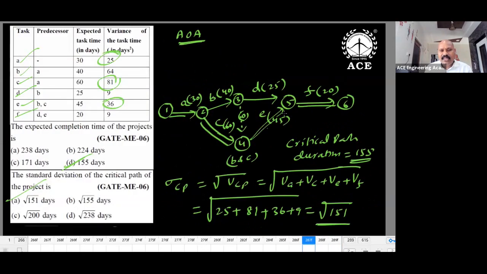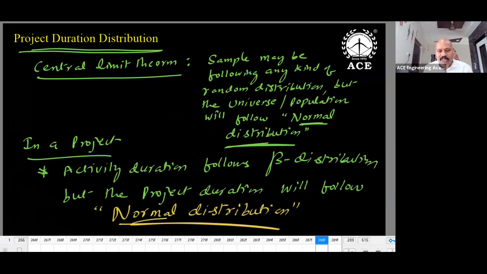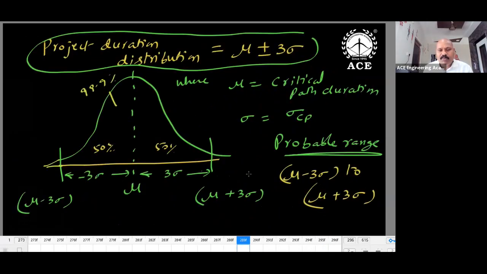In this case, A, C, E, F is a critical path. Take the variance of critical path. After that, apply square root. Then you will get sigma CP. So why is sigma CP required? To get the project duration distribution. What is the project duration distribution? Project duration distribution is mu plus or minus 3 sigma. So mu is nothing but critical path duration, sigma is nothing but sigma CP. So project duration, lowest value mu minus 3 sigma, highest value mu plus 3 sigma.